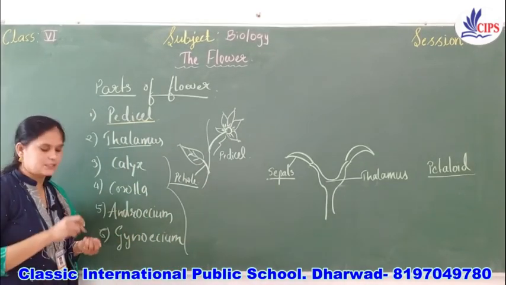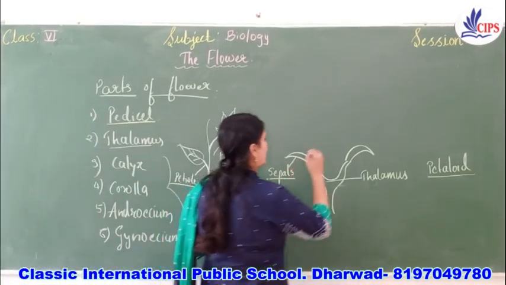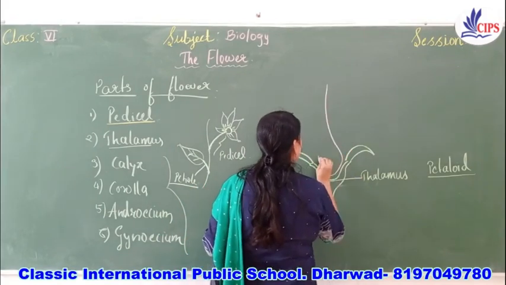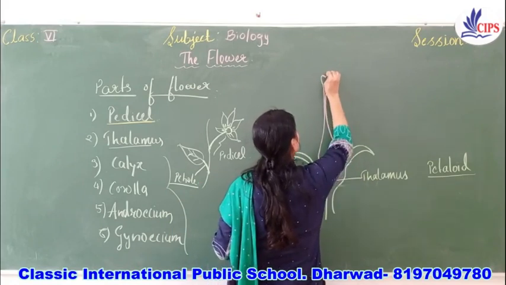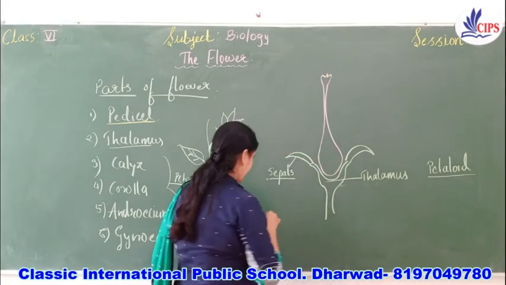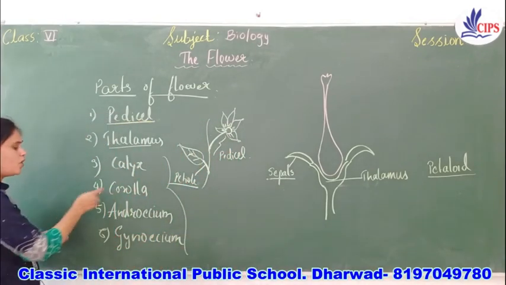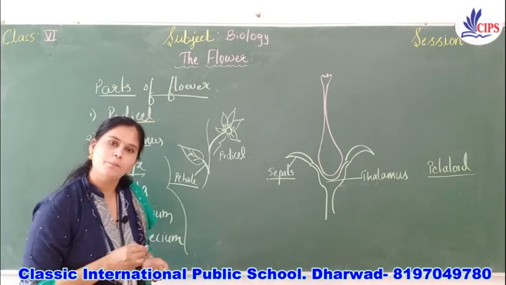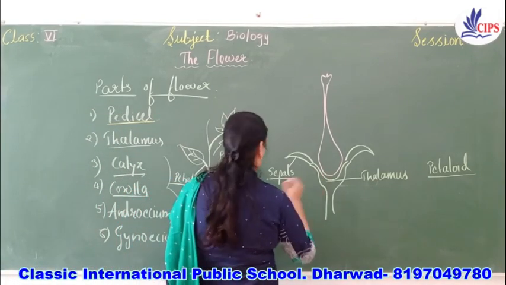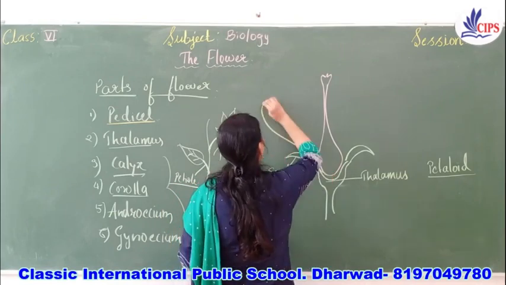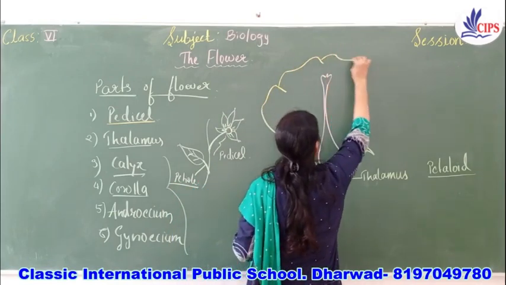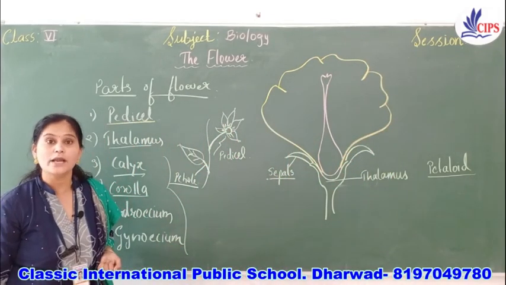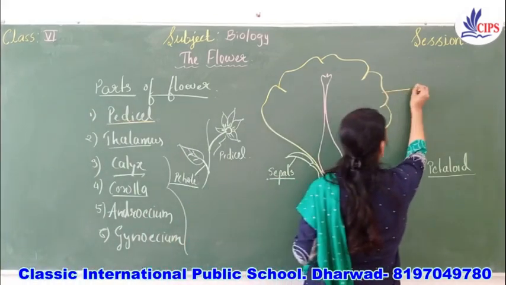Next to the sepals, there is a corolla. So first let me draw the flower. Slowly I will explain what this part is. Now the next part is the corolla. The corolla is made up of petals, like this. This is called the corolla, or the petals.